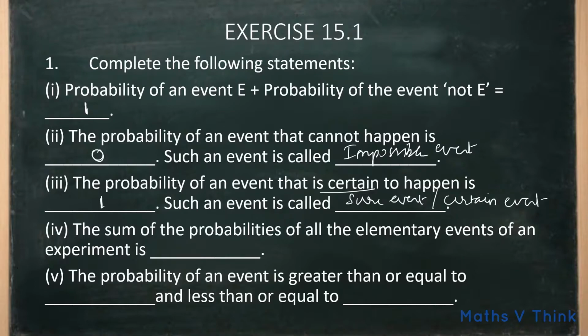The sum of the probabilities of all elementary events of an experiment is 1. The probability of an event is greater than or equal to 0 and less than or equal to 1. This all fill ups the concept I have explained in the previous video, that is basics of the probability. You can get the link from the description.